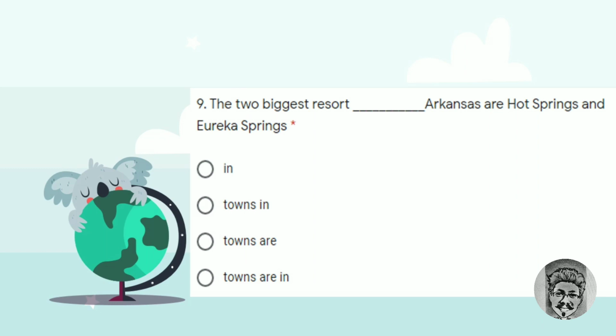That is actually the clue for us to answer and complete this sentence. We have to make the subject plural by adding another word at the end. Therefore, answer B, towns in, is the best. By adding towns, the subject becomes plural and matches with the verb. Don't choose answer C, it will be a double verb. It's going to be incorrect.